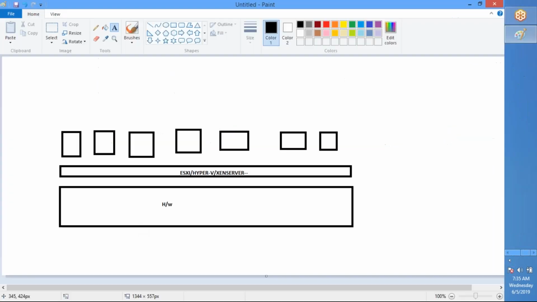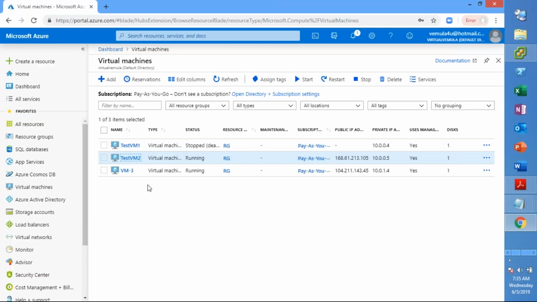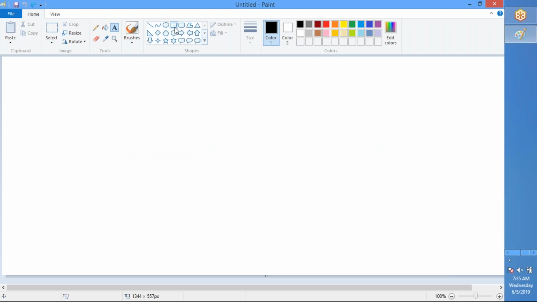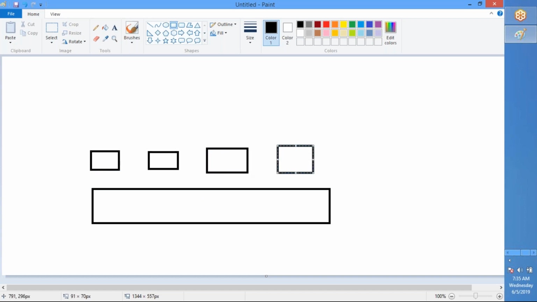Now there could be a situation where, let us say that I have these three machines and all these are part of a web application. Now think about a situation where all these VMs are sitting on a single hardware. Because you don't have control, you don't know whether they are sitting on the same hardware layer or on different hardware layers.